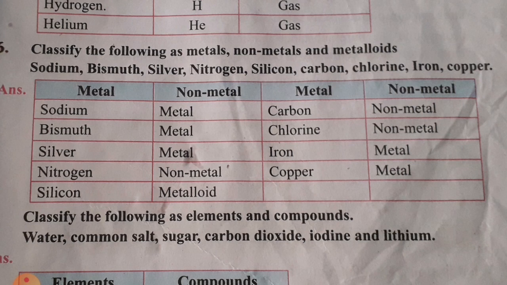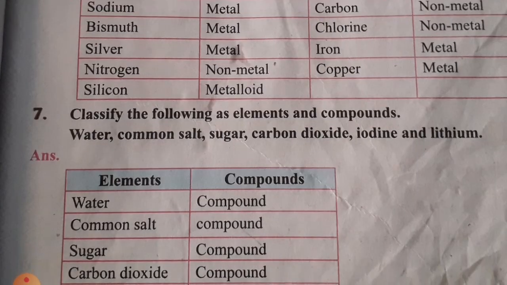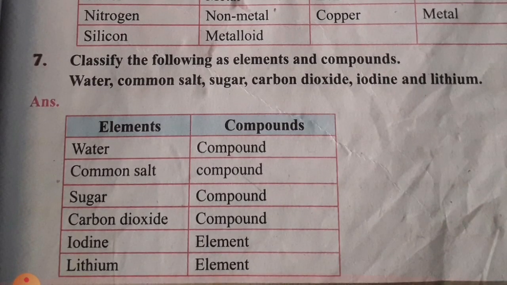So you have to write the classification. Okay. And see the seventh question, children. Very important question. Classify the following as elements and compounds. So the elements' names and compound names are given. Children have to classify the elements and compounds. See the first one, water. You know the molecular formula for water, H2O. So here hydrogen is one element, oxygen is one element. So 2 elements combine to form a compound. So the first one is a compound.